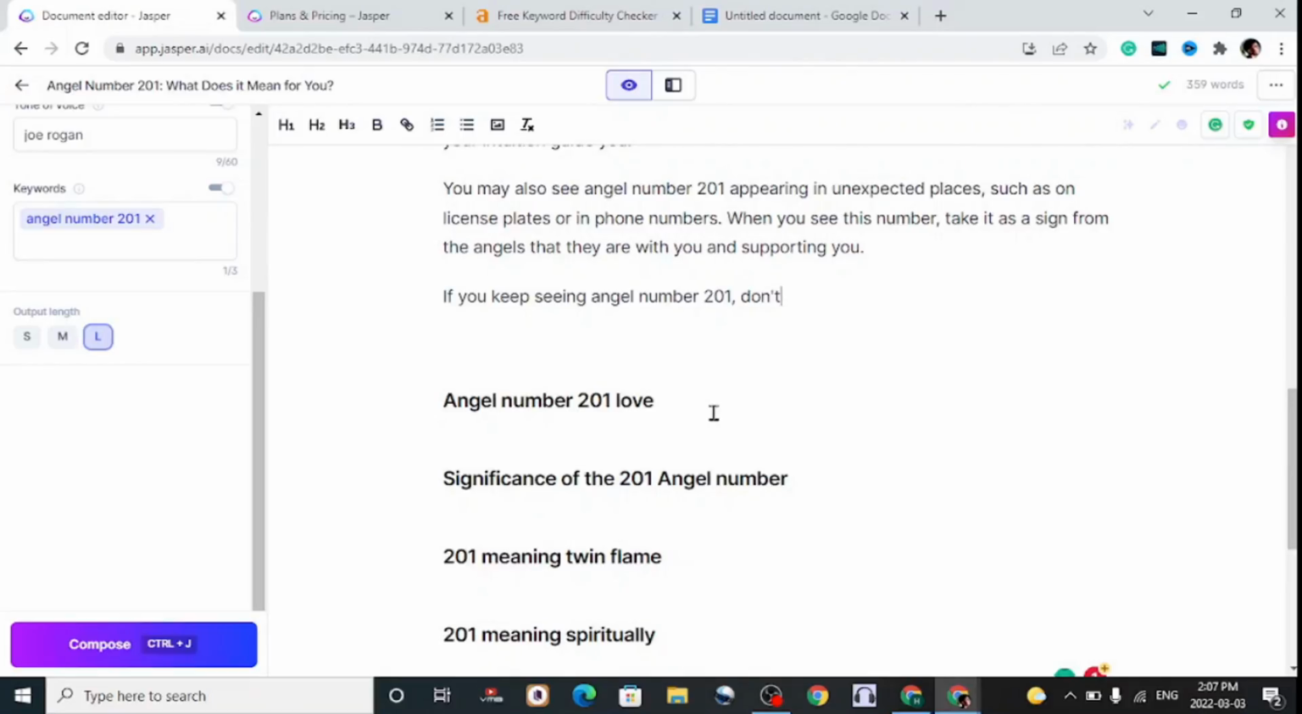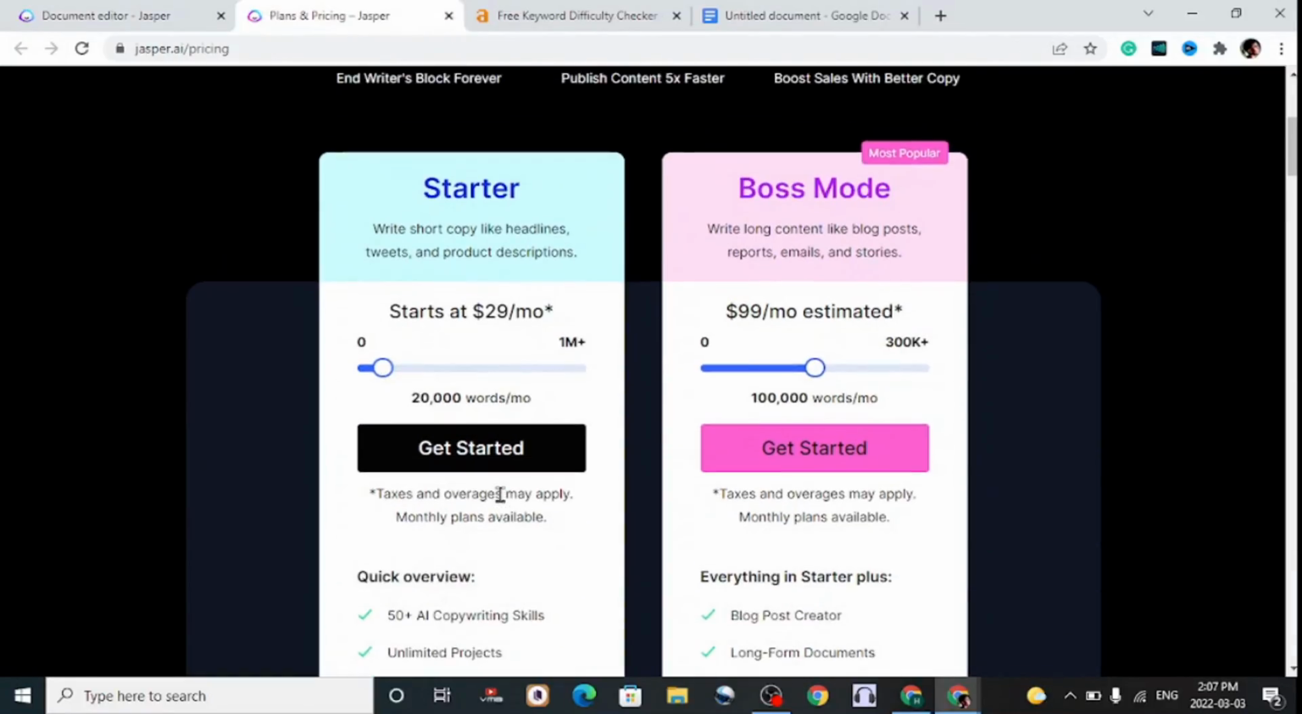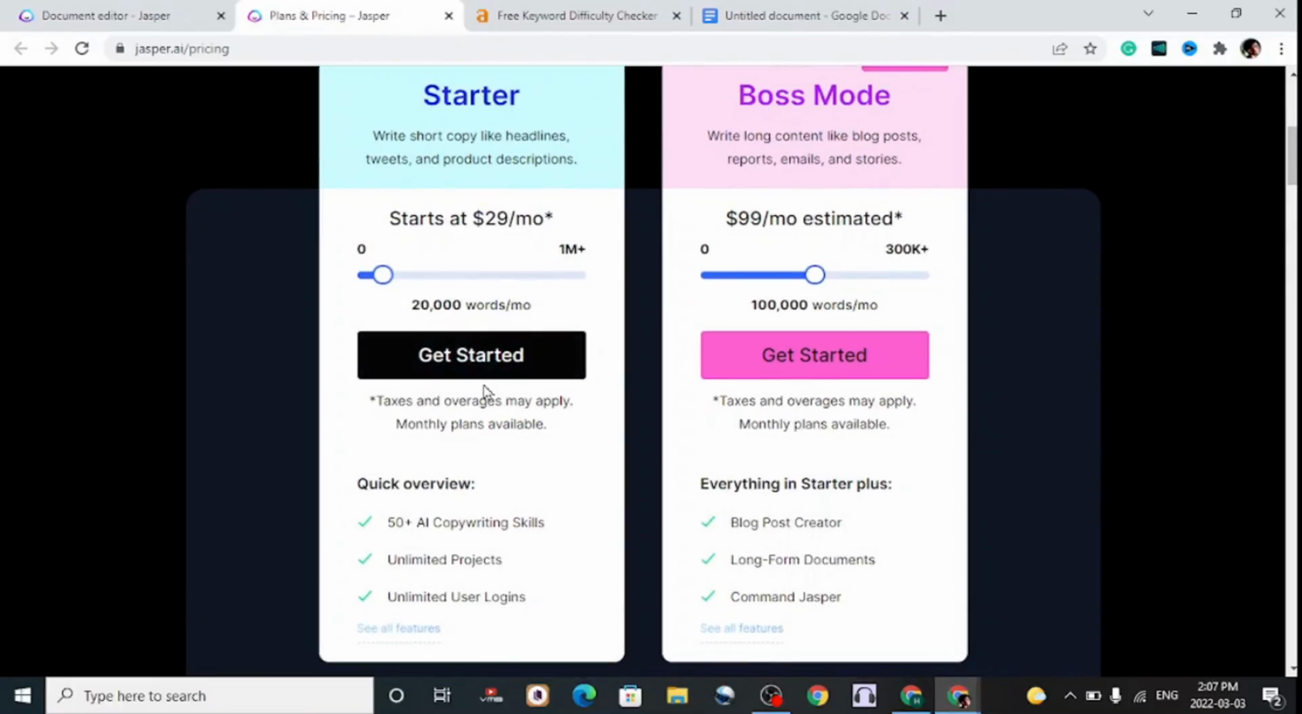The video is already getting too long, but that's how easy it is to write the content. Now, looking at the pricing, there's the startup plan they have. It is about $29 a month. This is great for you if you are not a blogger like me, then the starter plan is for you. But if you're a blogger and you want long form written content, the boss plan is for you.